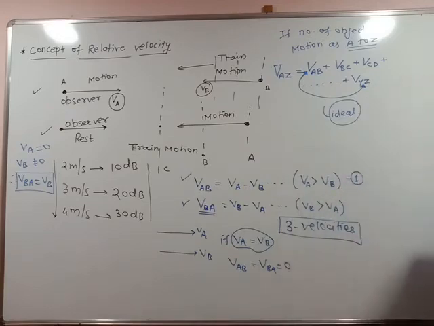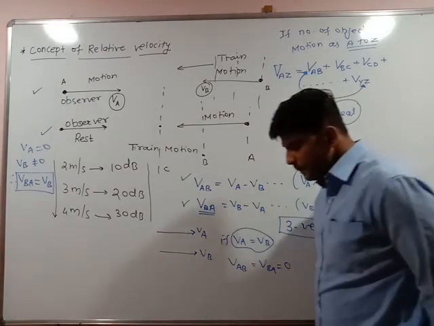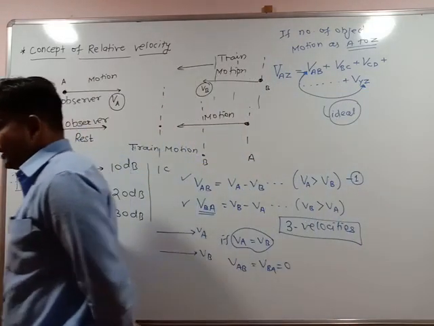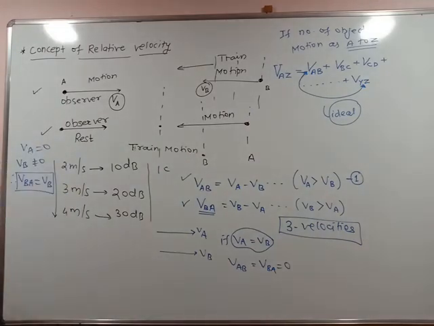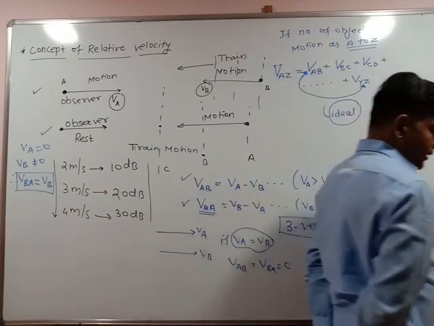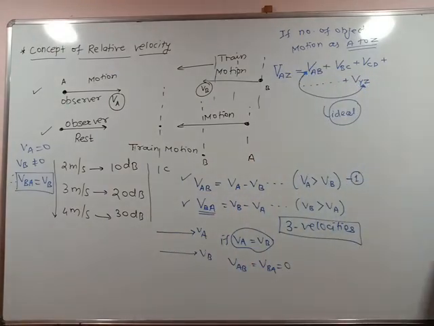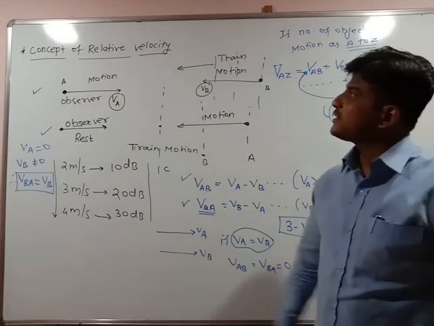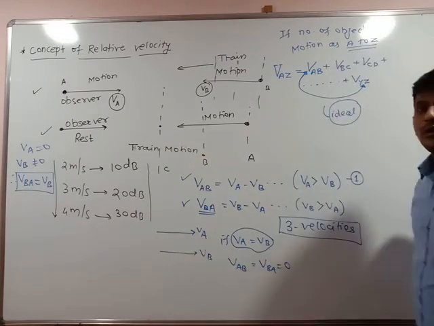Then we saw the expression for centripetal acceleration in terms of magnitude and direction, and the last point was the time period of the conical pendulum. And today we discussed the concept of relative velocity.